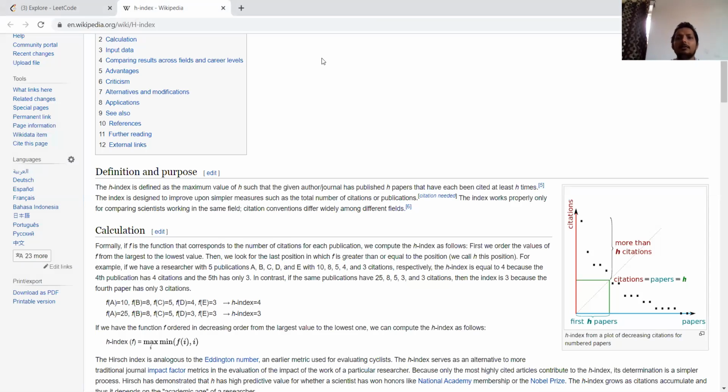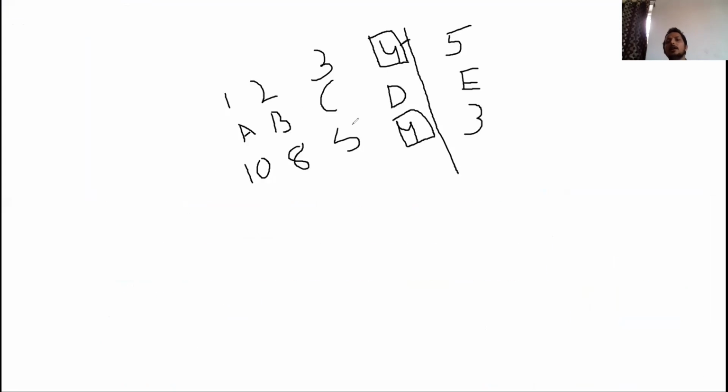So basically, if I take a whiteboard and try to explain that, let's say for example you have 5 publications called A, B, C, D, E, and we have the citations for each of the publications. For A we have 10 times, B 8 times, C 5 times, D 4 times, and E 3 times. So what's the H index? Basically we are indexing these: A is 1, B is 2, C is 3, D is 4, and E is 5.